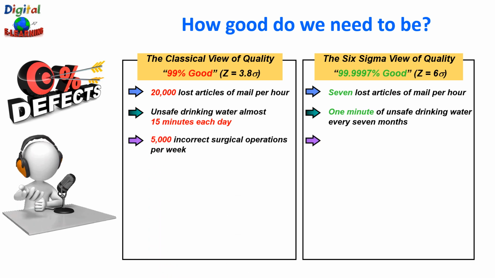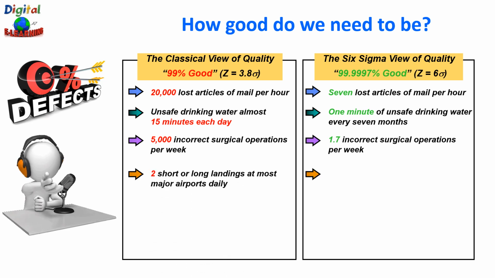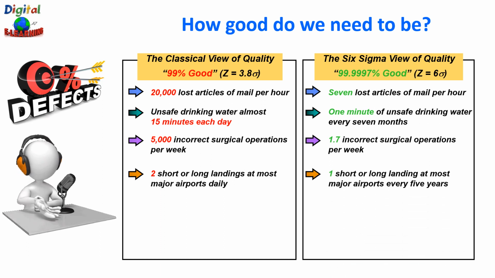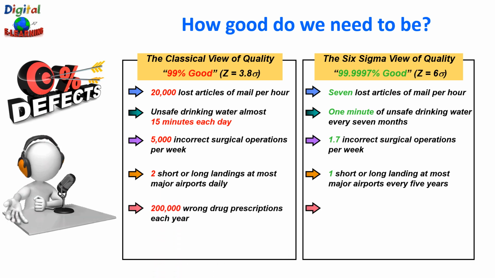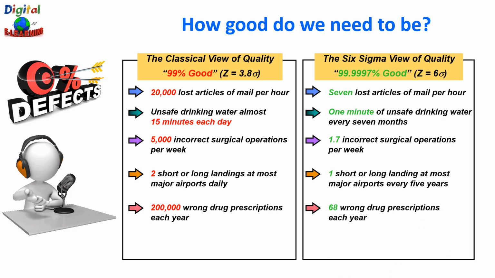Classical view says 5,000 incorrect surgical operations per week, and Six Sigma says 1.7 incorrect surgical operations per week. Classical view takes two short or long landings at most major airports daily, and Six Sigma says one short or long landing at most major airports every 5 years. 22 lakh wrong drug prescriptions each year, then we have 68 wrong drug prescriptions each year in Six Sigma.